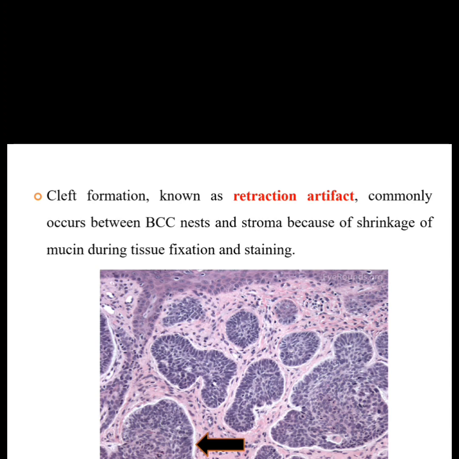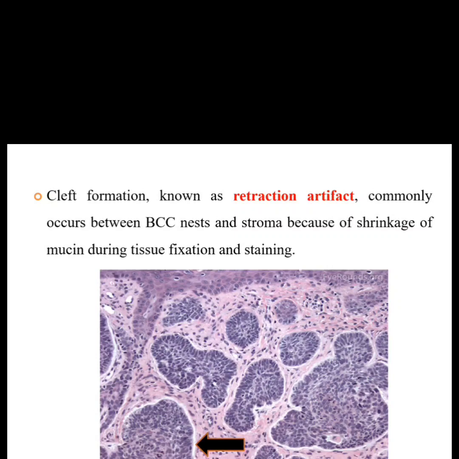Another characteristic feature of basal cell carcinoma is retraction artifact. So what is retraction artifact? It is a cleft formation which commonly occurs between the basal cell nest and the stroma because of the shrinkage of the mucin during fixation and staining. So we can see an arrow mark. Between the stroma and the epithelial nest, we can see a clear, whitish zone, marked with an arrow mark. This is known as retraction artifact.